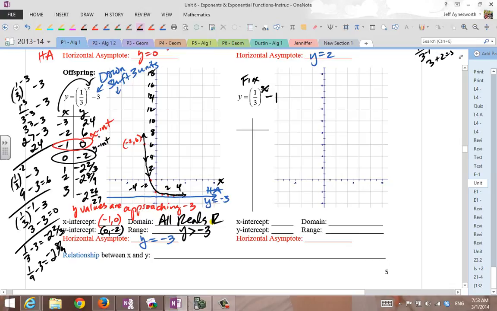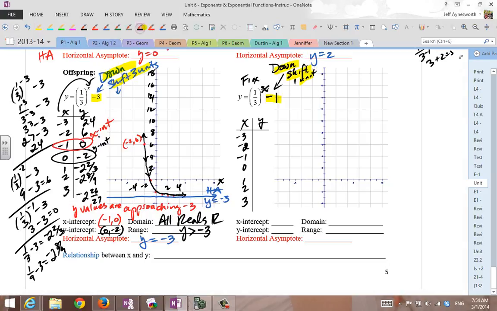All right, and the last one we need to do is this one here. So let's set up a domain of negative 3 to 3. We'll do the arithmetic on the side. We should expect something similar to this, but instead of down 3, we'll probably go down 1. A downshift of 1 unit. That's what we expect from prior experience. If this minus 3 is a downshift of 3 units, I expect the minus 1 to be a downshift of 1 unit. I mean, use your common sense.